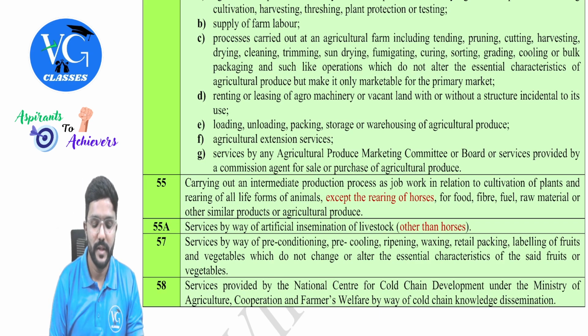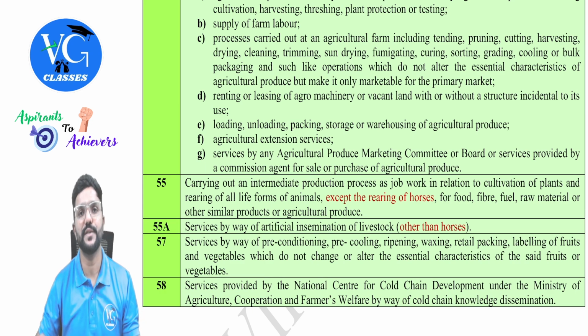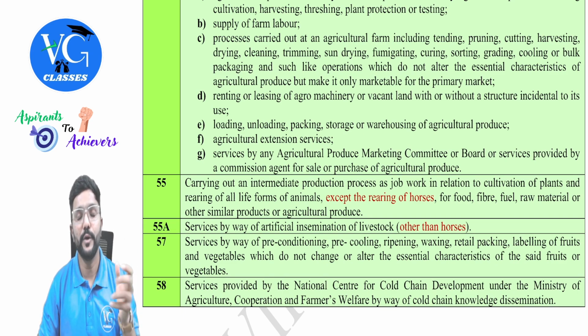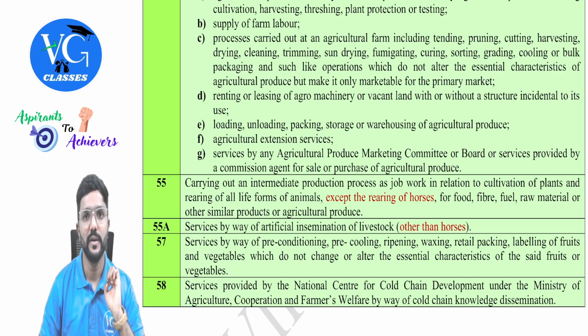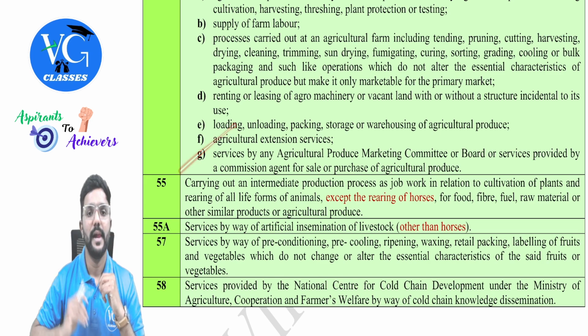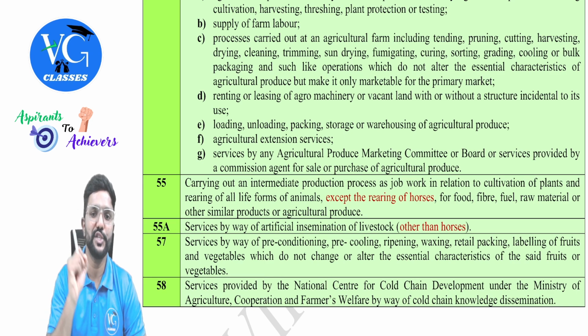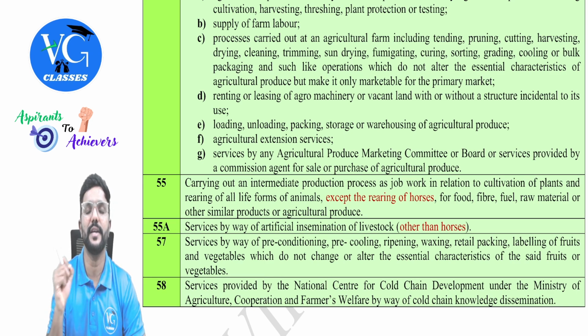Okay. Next, agricultural extension services, that is providing training to the farmers, like how to improve the soil fertility, or how to use technology in agriculture, or how to market their products once it is grown, like that. So, in simple, creating awareness to the farmers, guys. Last one, services by an agricultural produce marketing committee, that is APMC in short, or a board or services provided by a commission agent for sale or purchase of agricultural produce.